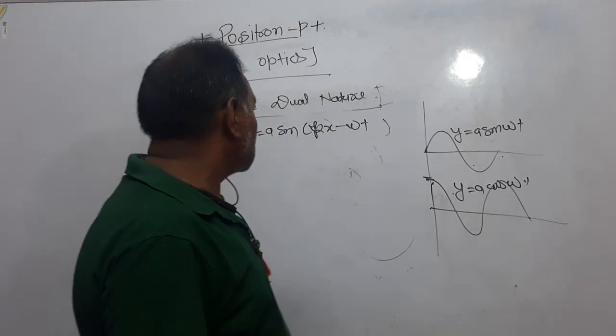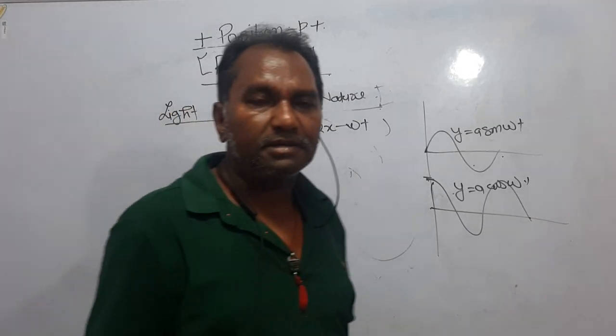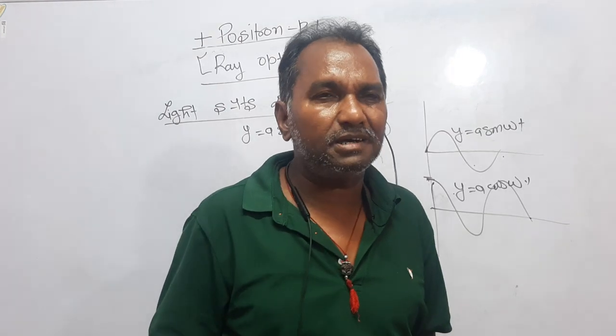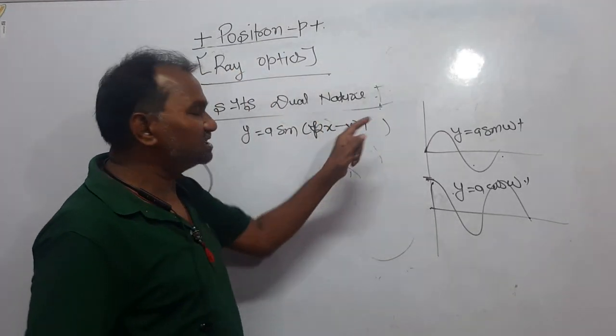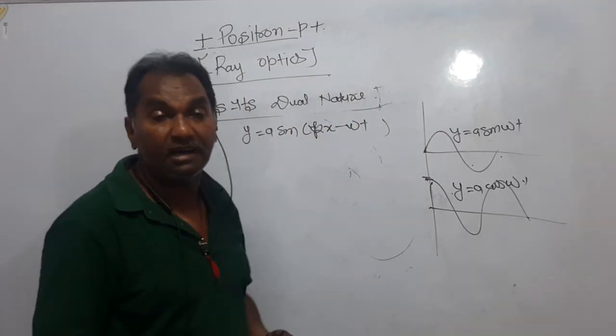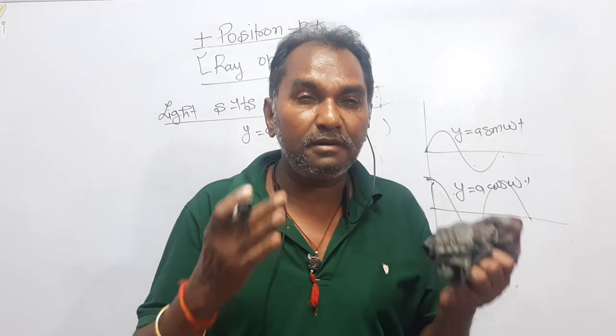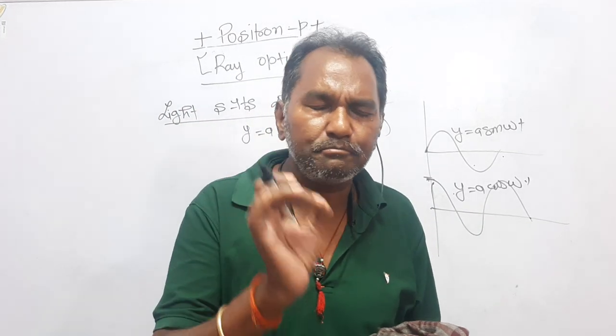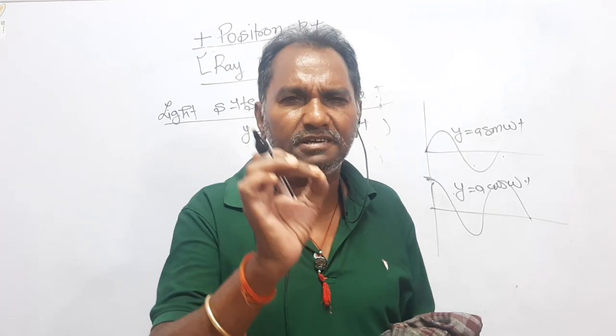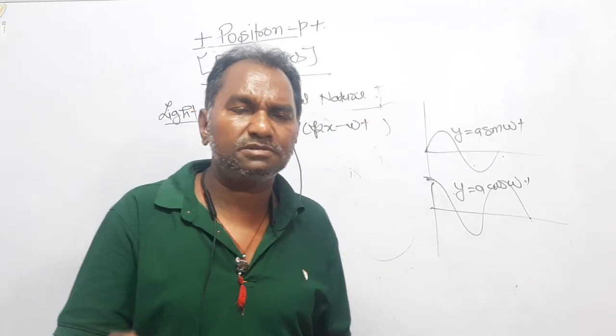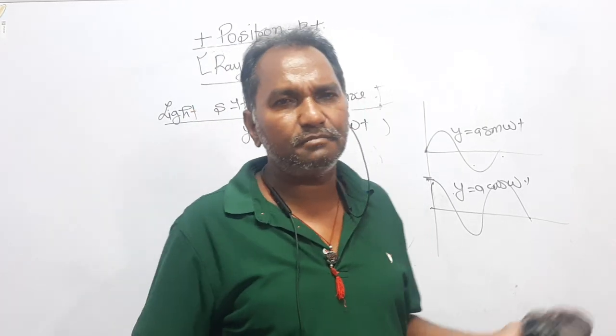Now, dear students, how can the electromagnetic wave, I mean how can light, be represented in the form of this equation, because light is a wave, an electromagnetic wave, right? And an electromagnetic wave comprises two vectors, vector E and vector B. How can light be represented in terms of vector E and vector B?